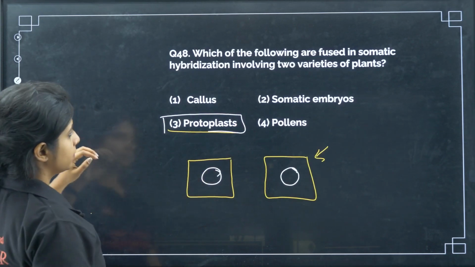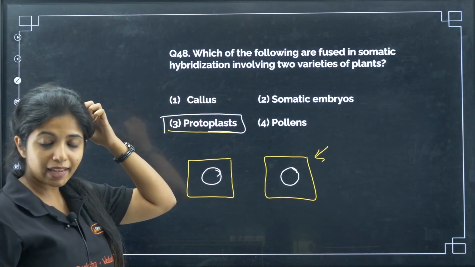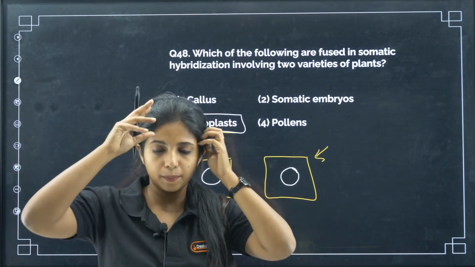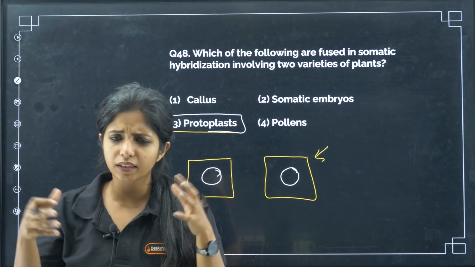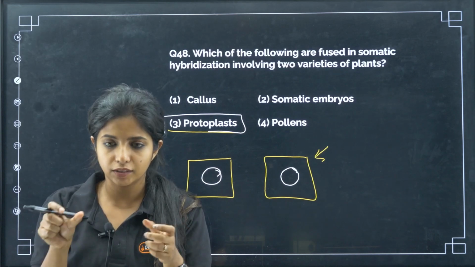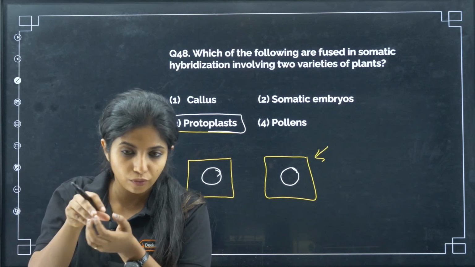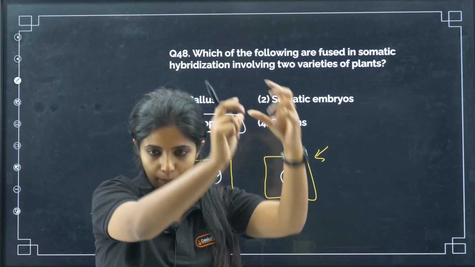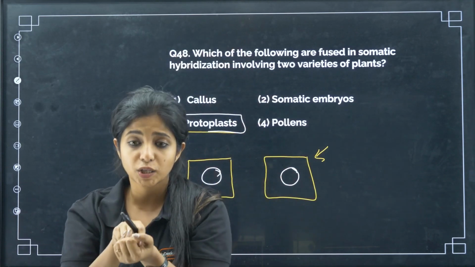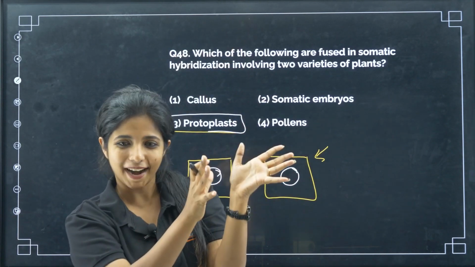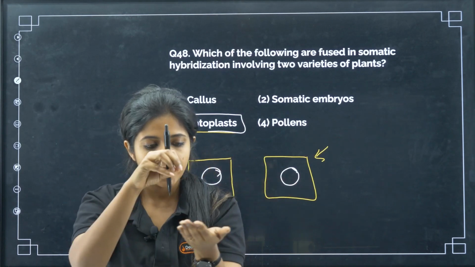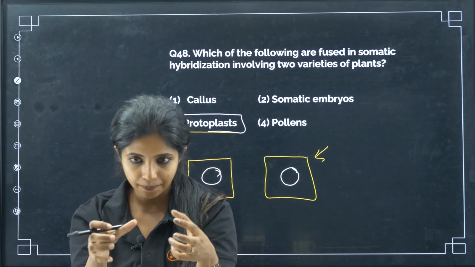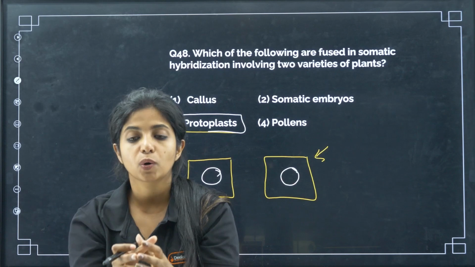Okay. Not callus. What is callus? Basically, if I am cutting a part of the plant, growing it, giving it nutrient media and things like that, this part which I am going to grow is known as callus. I am taking a plant part, and this is known as an explant. It is not a part of a plant, it is now an explant. I am putting it in a nutrient medium, it will be growing, right? This is now known as callus.